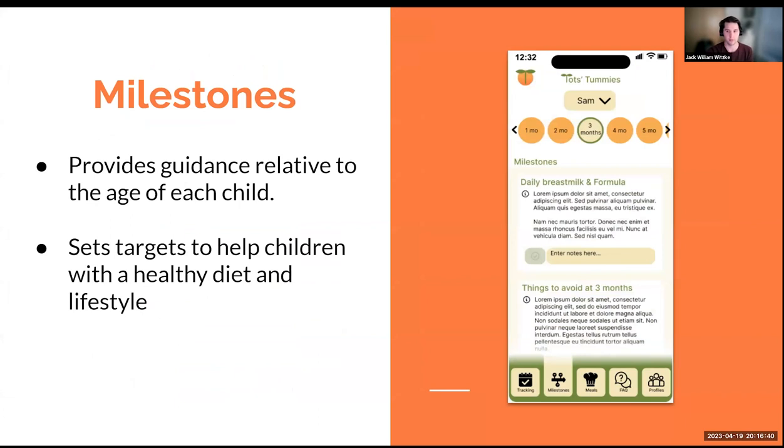For the milestones feature, we are talking more about tracking macro goals as the child ages. So this could be something like introducing new flavors and textures or weaning a child off of breast milk. The app would come with recommendations that could be opted into or out of, but users can also add their own milestone goals.